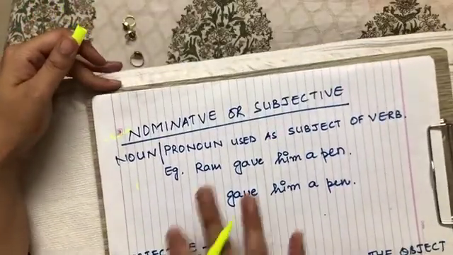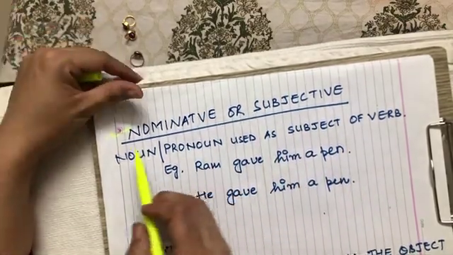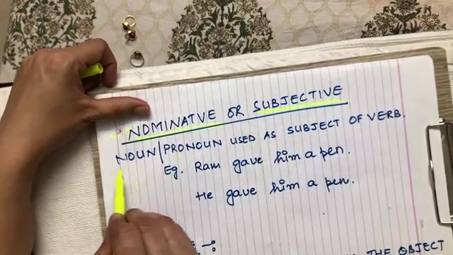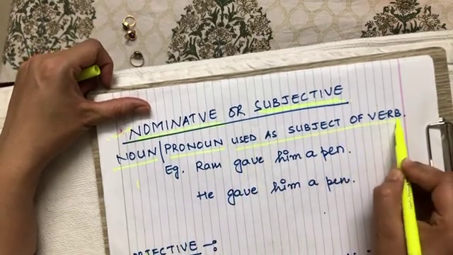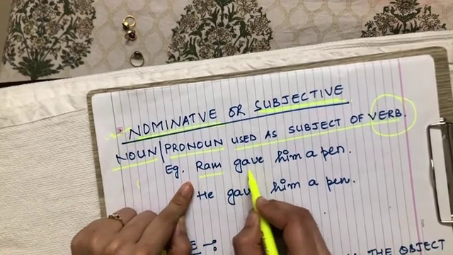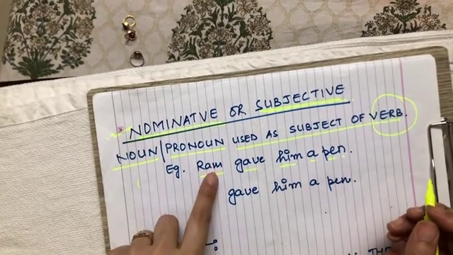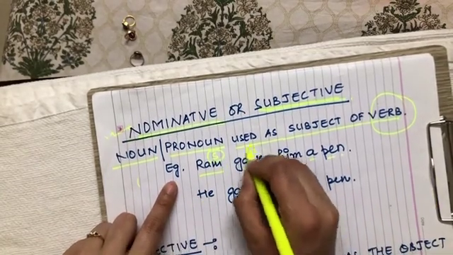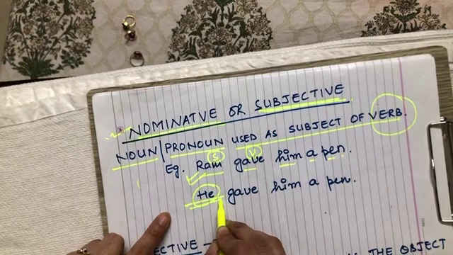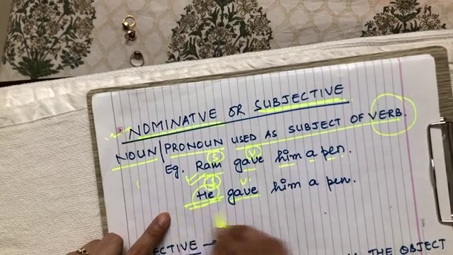I would just like to take this concept very clearly once, just for refreshing, what nominative or subjective is. Nominative is where a noun or a pronoun is used as the subject of a verb. Suppose I use this sentence: Ram gave him a pen. Here Ram becomes what? It is the subject of this verb. Whatever noun or pronoun is used here acts as the subject of the verb.